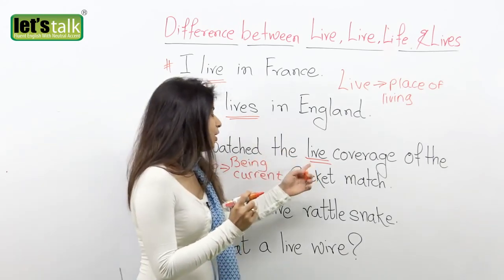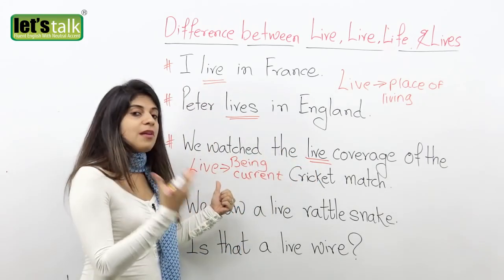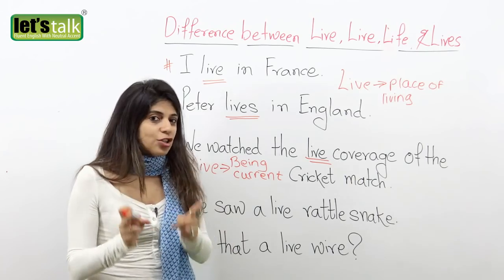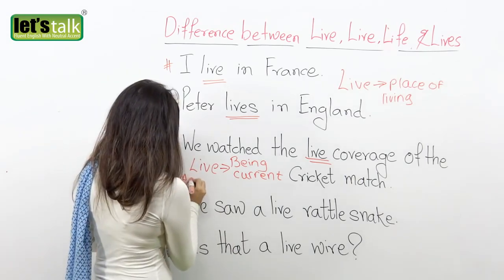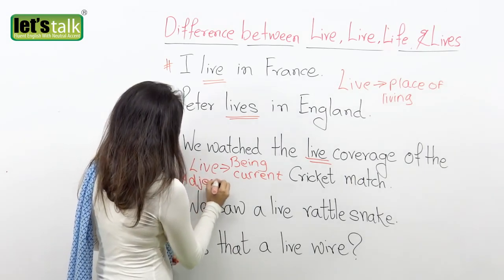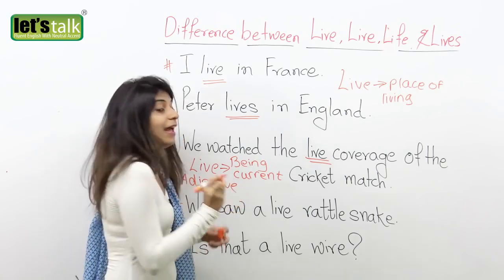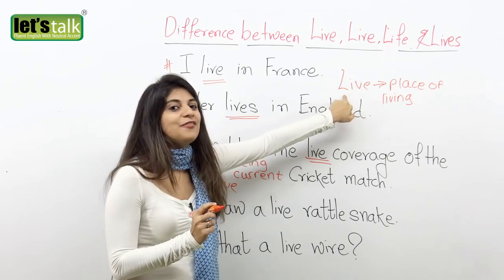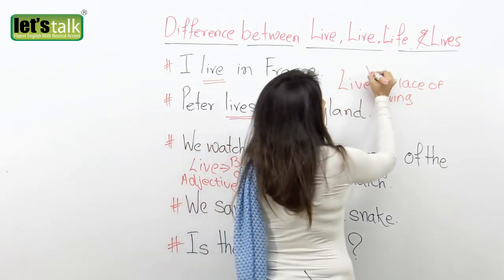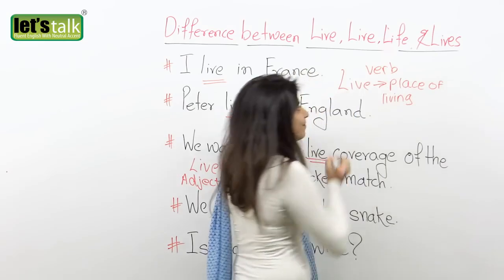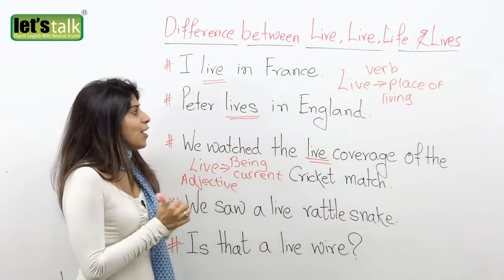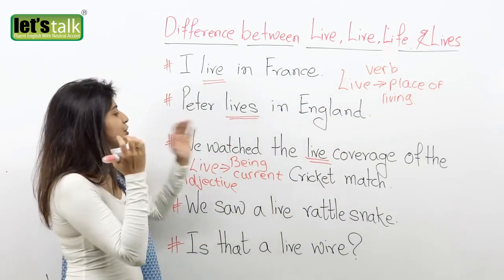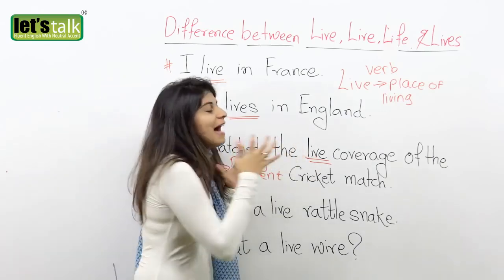Now remember, L-I-V-E, which is pronounced as live, is an adjective. And I forgot to mention the word live, L-I-V-E, as in I live in France, is a verb. Sorry about that. So here, we watched the live coverage.